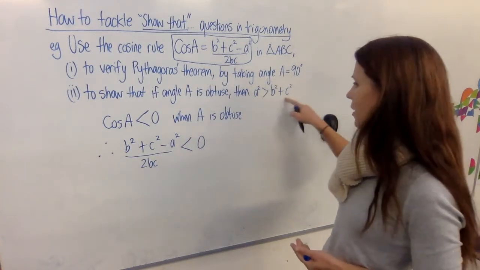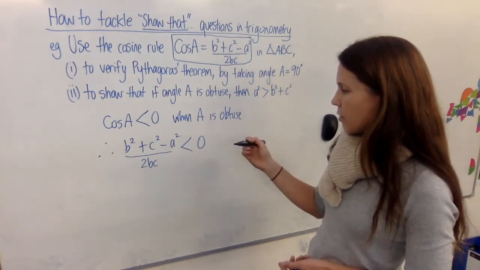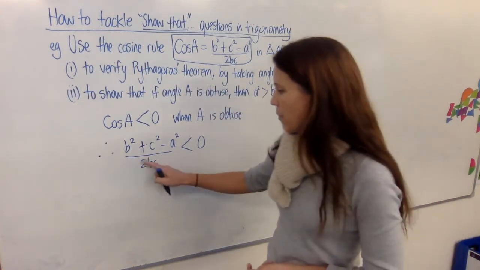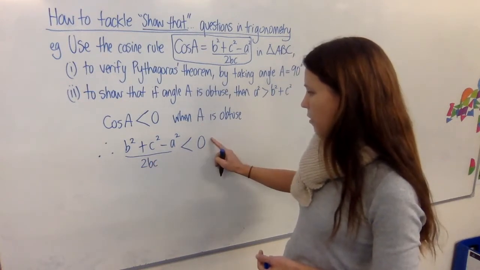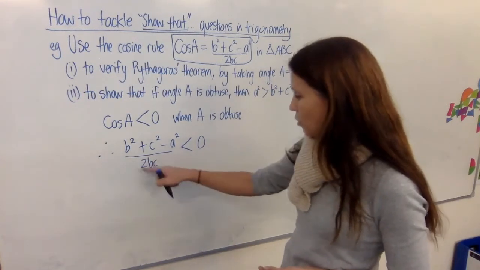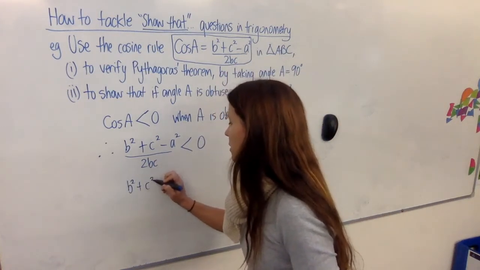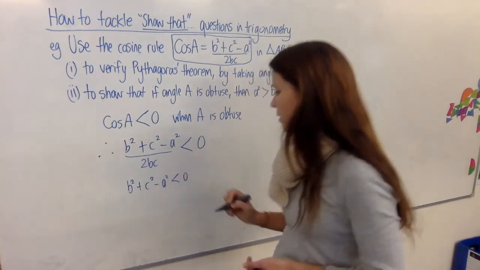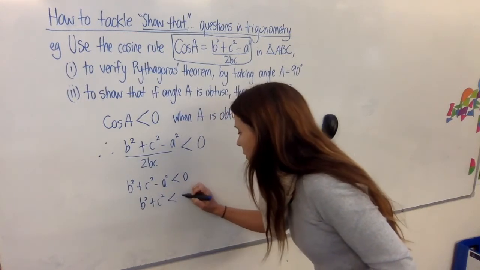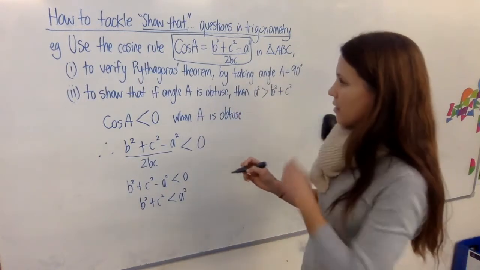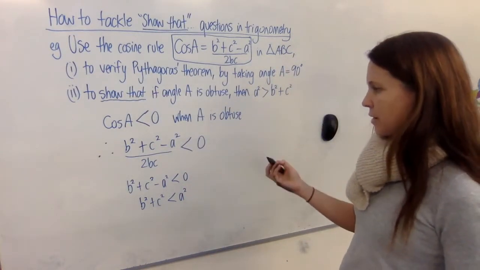So you can sort of look at where you're going and see if you're going down the right road. Now, the next thing to think through here, we don't want to just solve this like we did in the first part by multiplying by 2bc. I mean, we could, and we get 0 over there. In fact, there's sort of two ways to do it. You could multiply by 2bc and say, therefore, b squared plus c squared minus a squared is less than 0. Then add a squared to both sides, like that.